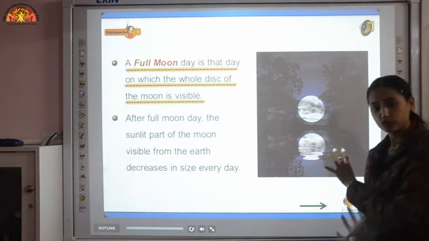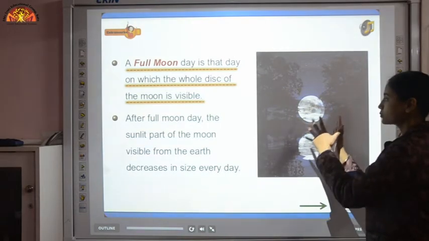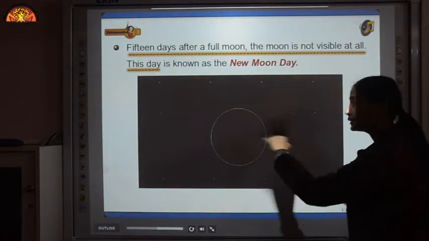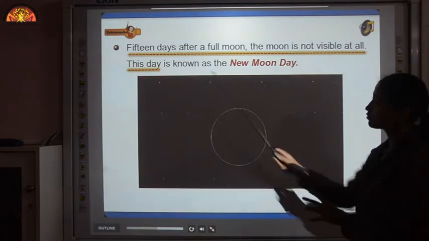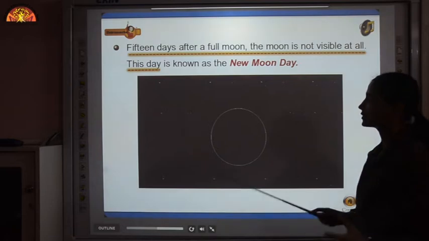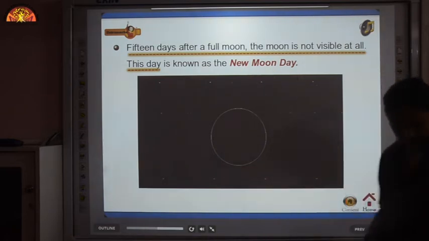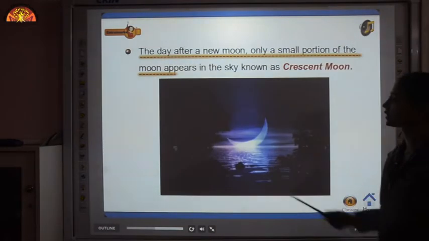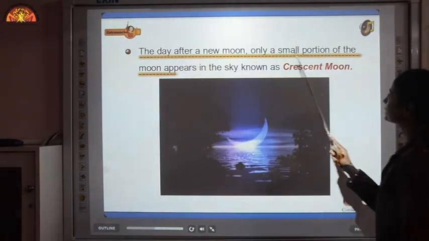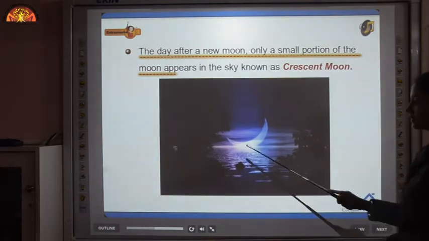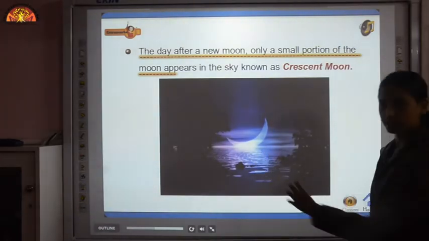After watching this complete full moon day, we'll see that the size of this moon starts decreasing. Then a day will come on which the complete moon is not visible to us, and on that day, the 15th day, the moon is not visible at all, and that day is known as new moon day. Now after this day, what will happen? Then again we'll see a small part of moon, and the size of moon will increase gradually. The day after a new moon, only a small portion of the moon appears in the sky, and that moon is known as crescent moon, like this. Only a few portion of moon is visible to us.